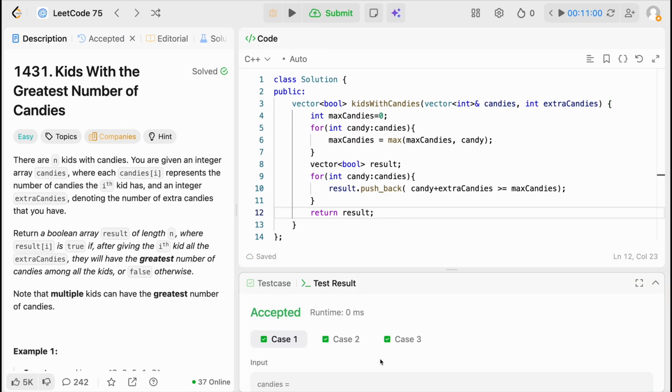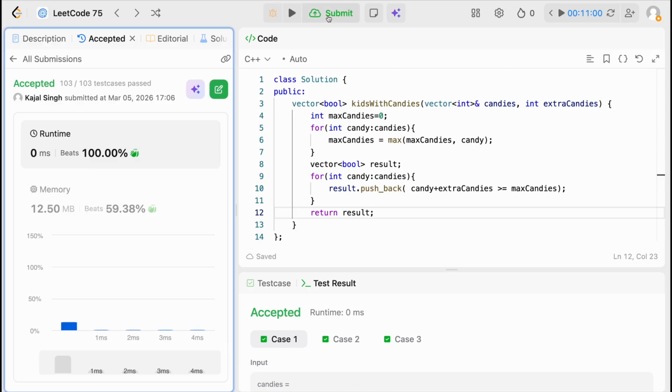Let's see if it is working or not. Okay, all the test cases are passing. This is working. Let's try submitting it. Okay, this is working too.